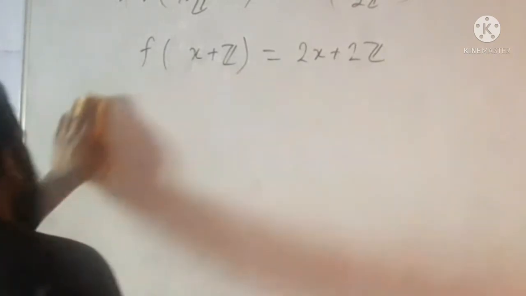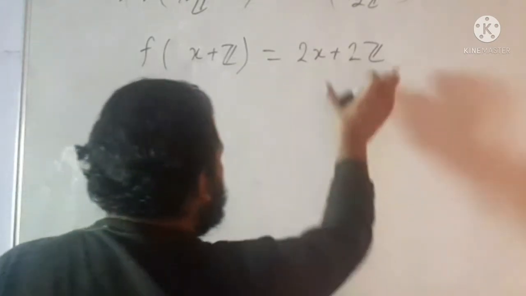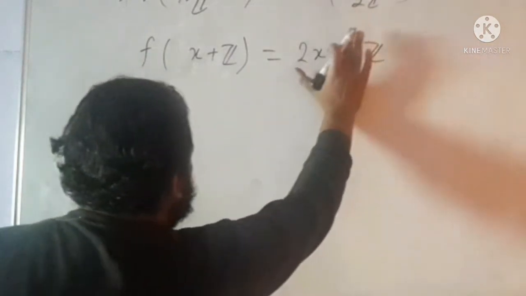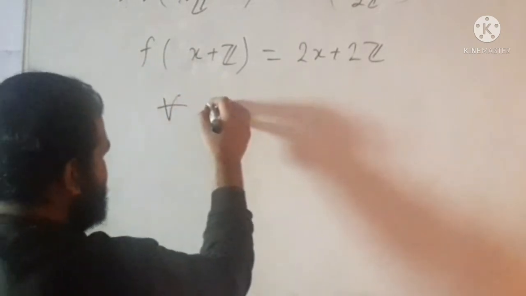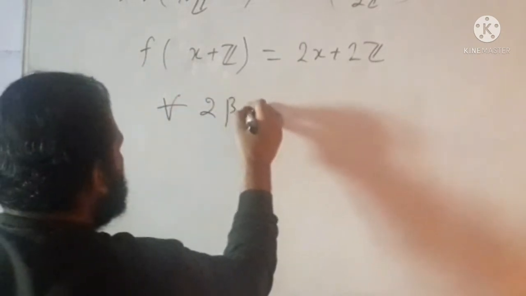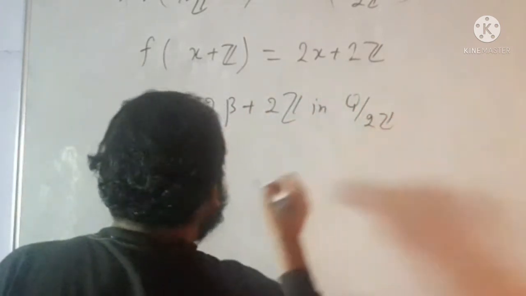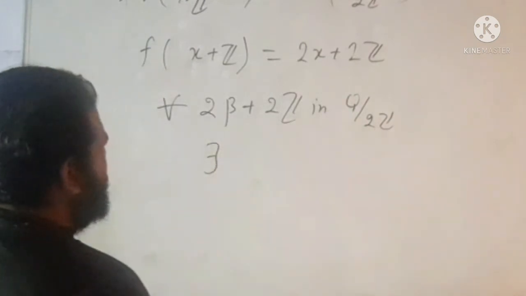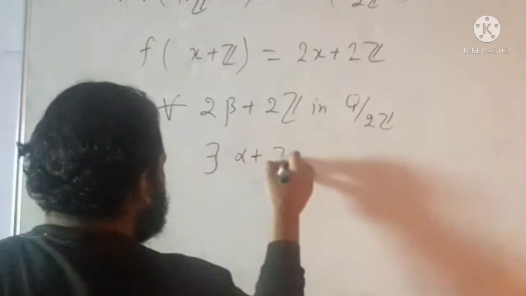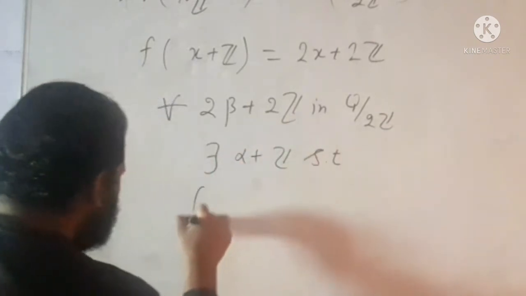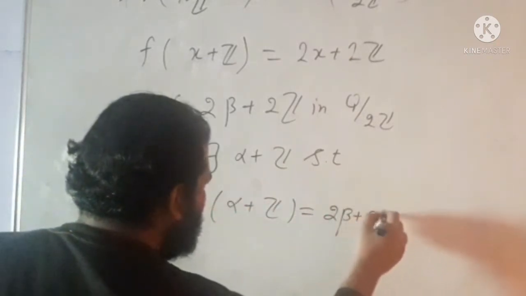Now check whether this is onto or not. Clearly this is onto. Okay, why? Because for every element of this set there exists a pre-image in this set. Okay, for every beta plus 2Z in Q modulo 2Z, there exists some alpha plus Z such that f of alpha plus Z equals beta plus 2Z.